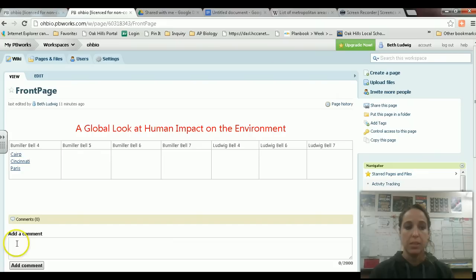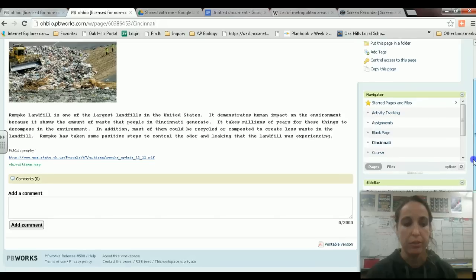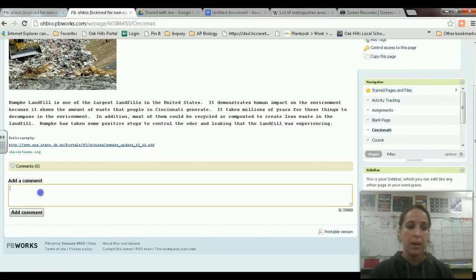Then you'll have a page that comes up like this, and you will add a comment. If I click on Cincinnati, because that's the only page I've created right now, I could then add a comment. Remember that we want your comments to be specific. We don't want you to put good job.